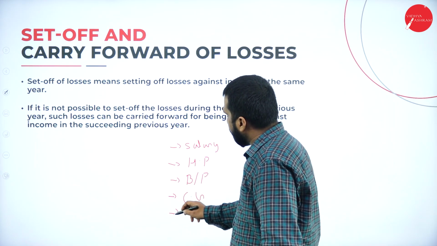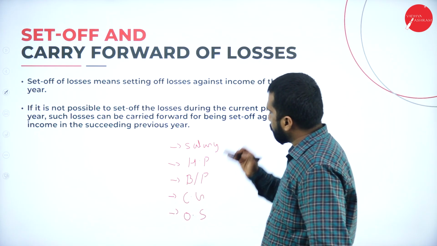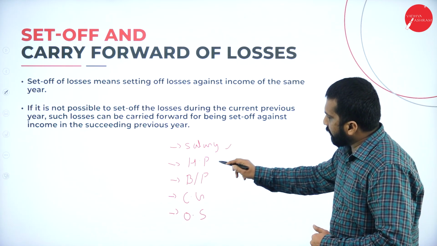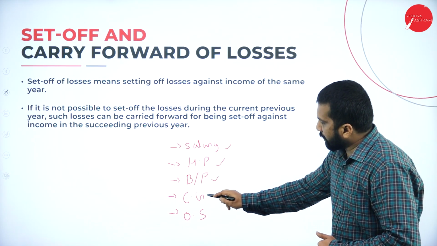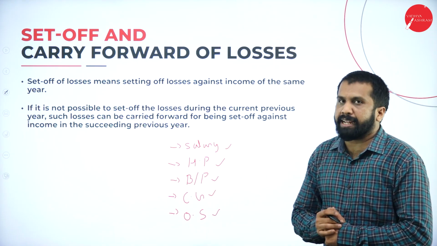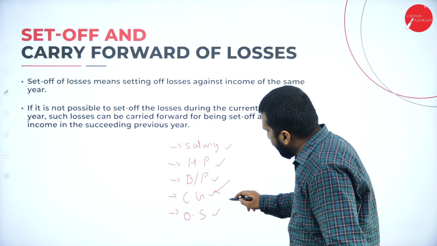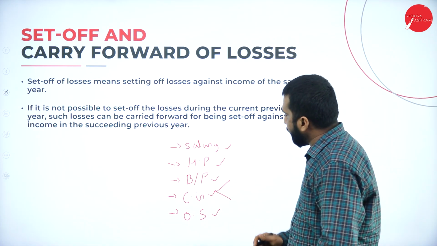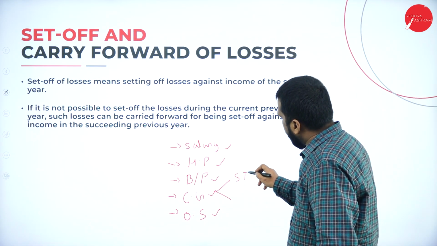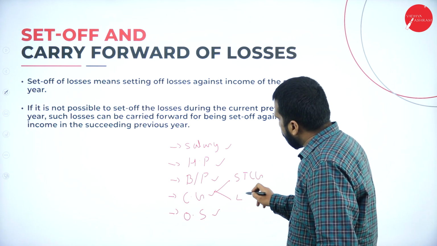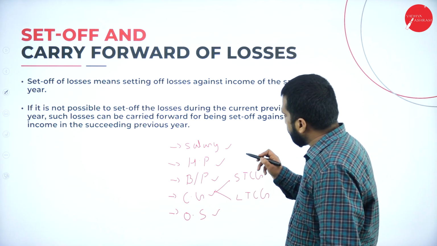And the final one, income from other source. Under capital gain, again we have 2 subheadings: short-term capital gain and long-term capital gain.